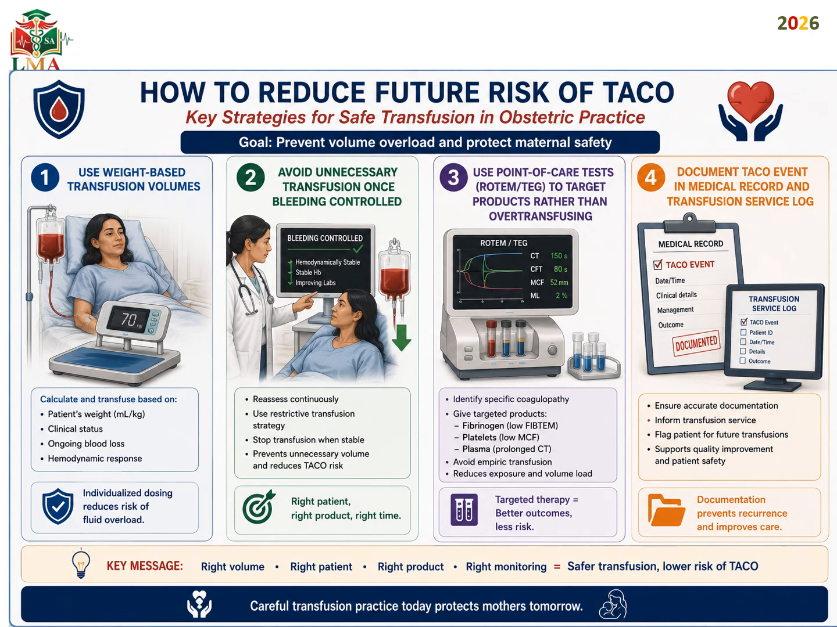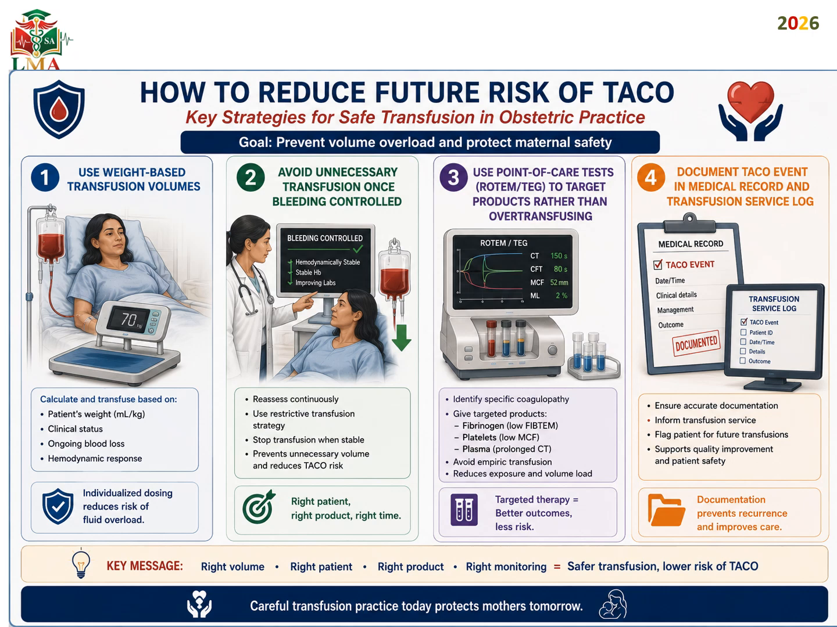4. Document the TACO events in the medical record of the patient and the transfusion service log, and ensure accurate documentation, inform the transfusion service, and flag the patients. Support the quality improvement and patient safety. If there is no policy, create a policy. Enter this case into maternal mortality and morbidity meetings, so everybody will learn from the lesson. Document to prevent recurrence and improve the care.